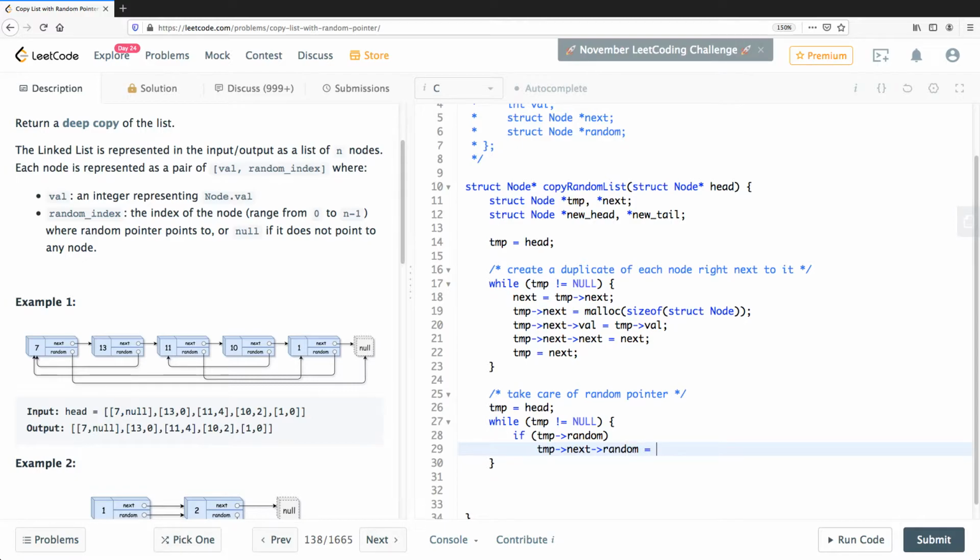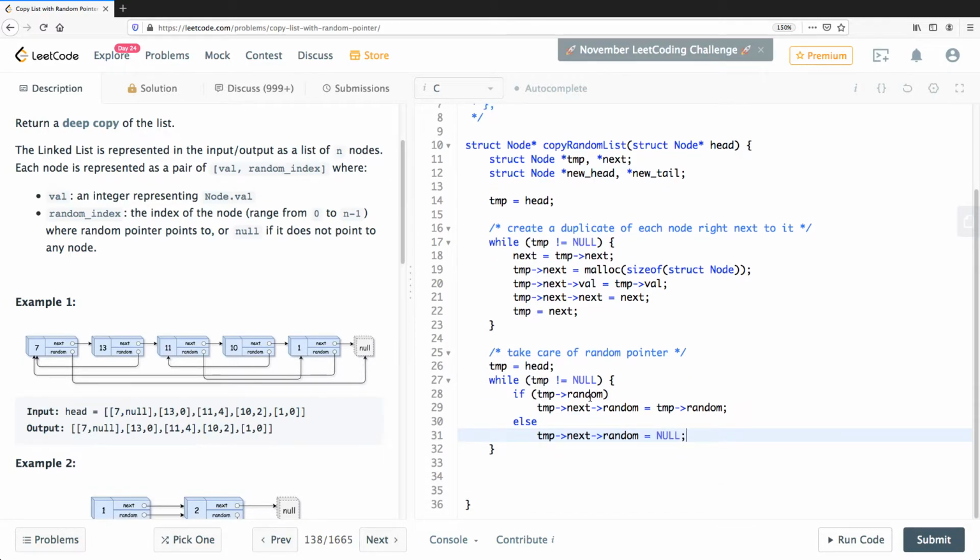Now let me ask you one question. Can I simply just say temp random? I was making this mistake and I think that's wrong. Why is that wrong? Would that be a deep copy or not? The idea is creating a duplicate of each node right next to it, fixing all these pointers, and then basically decoupling them.